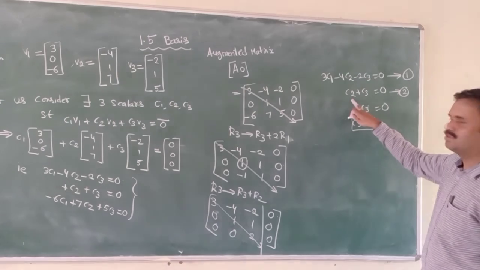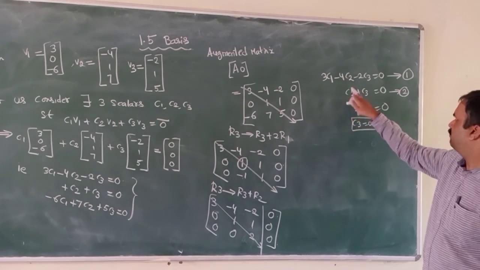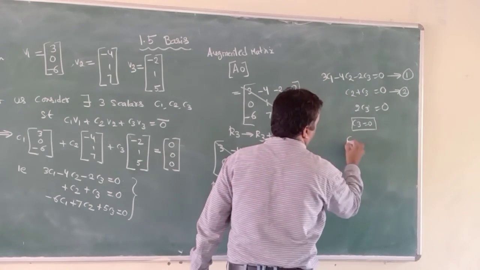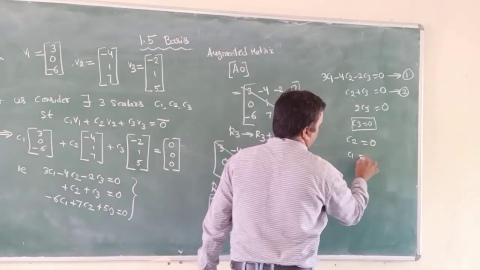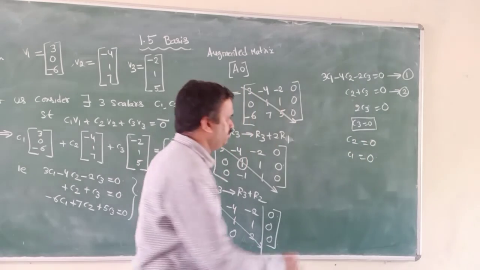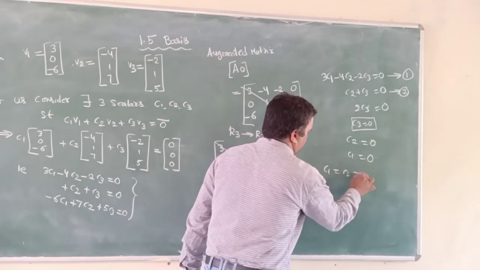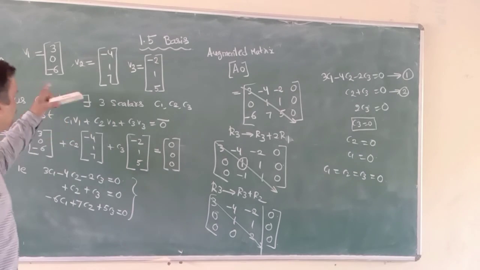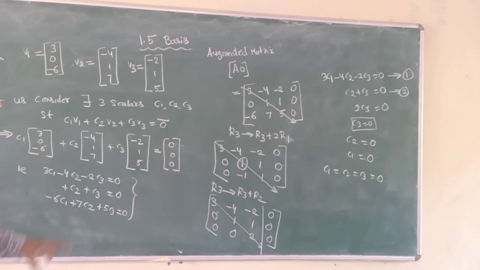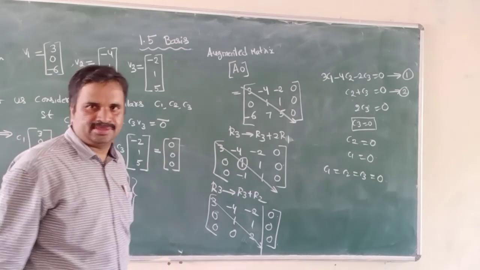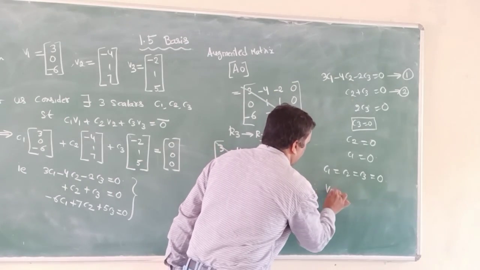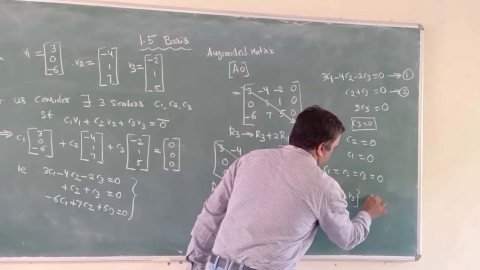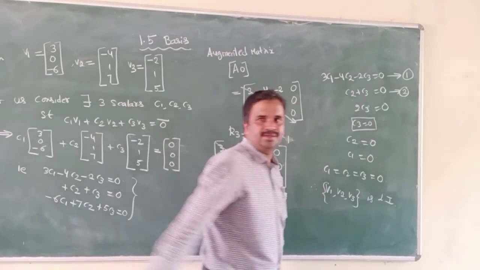Whenever C3 is equal to 0, C2 is also 0. Whenever C2 and C3 are 0, C1 is also 0. So C1, C2, C3 all are equal to 0. So I can say these vectors are linearly independent. Therefore, V1, V2, V3 is linearly independent.